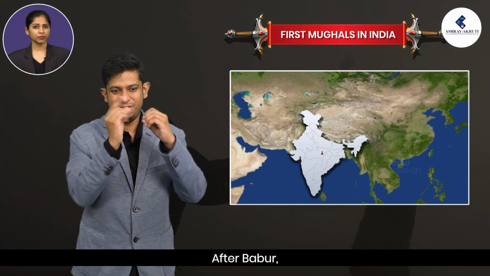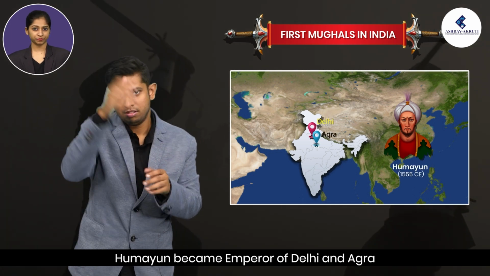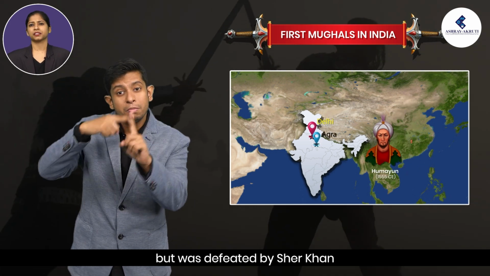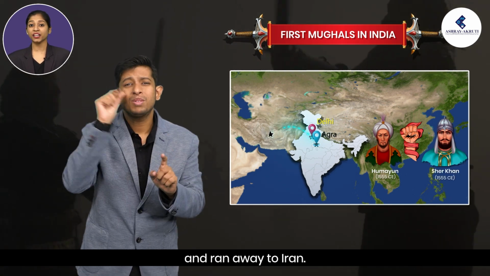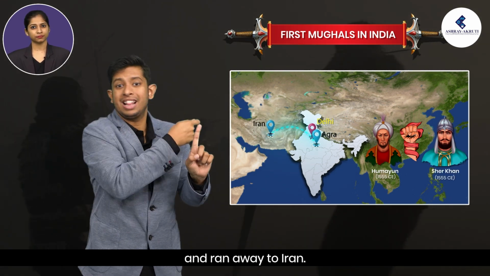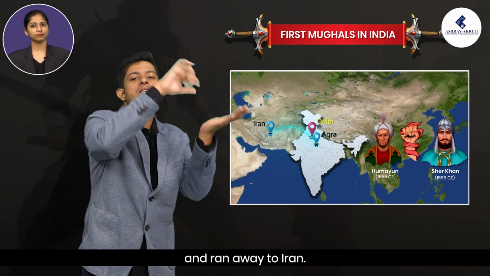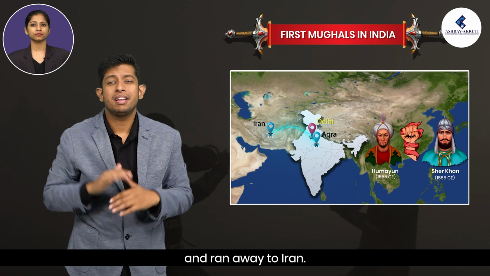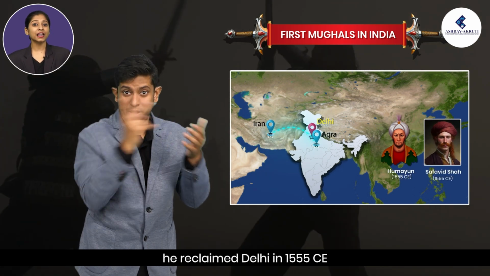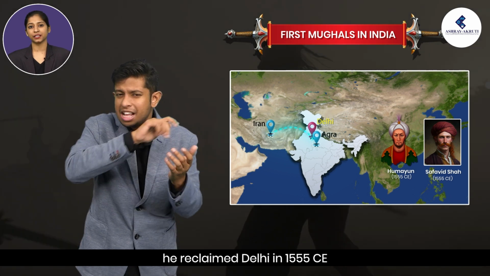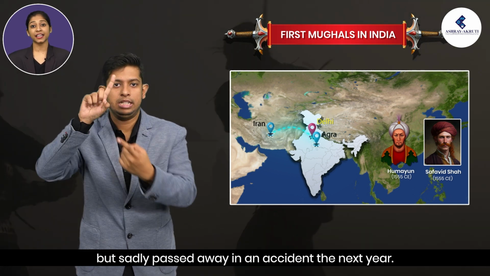After Babur, Humayun became emperor of Delhi and Agra, but was defeated by Sher Khan and ran away to Iran. With the help of the Safavid Shah, he reclaimed Delhi in 1555 CE, but sadly passed away in an accident the next year.